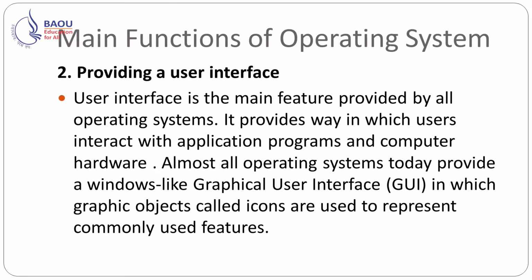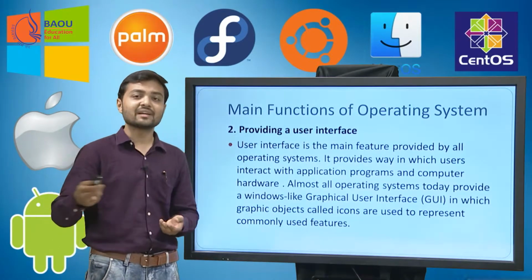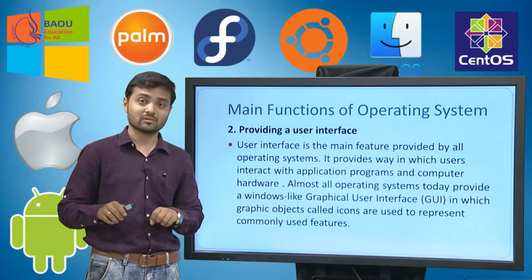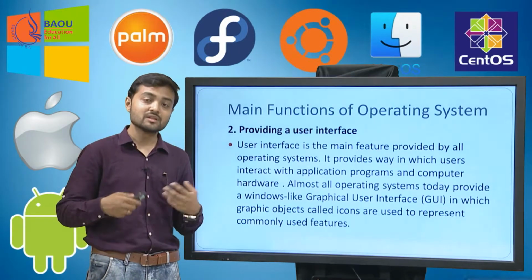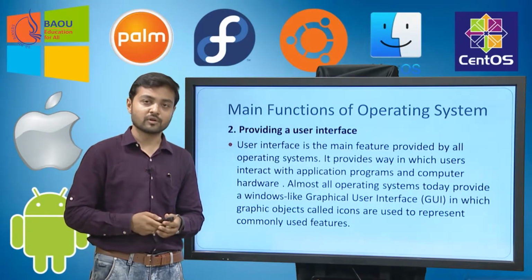Next, a very important task for the operating system is to provide a user interface. User interface is the main feature provided by all operating systems. It provides the way in which users interact with application programs and computer hardware. Almost all operating systems today provide a graphical user interface. Many years ago, there was the command line interface, which was very difficult for the normal user to use. You have to write commands to get the operations done. Whereas nowadays GUIs are available, you can click on the icon, and by using mouse and keyboard you can perform all your tasks.